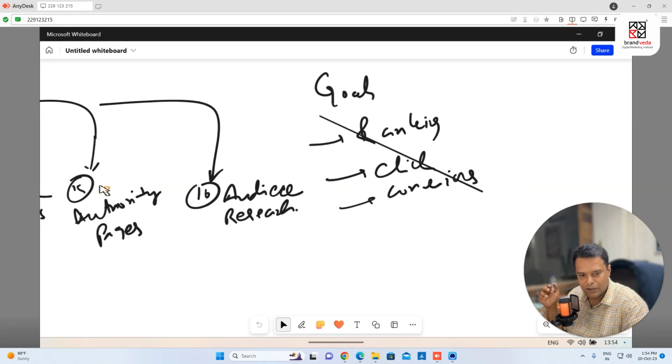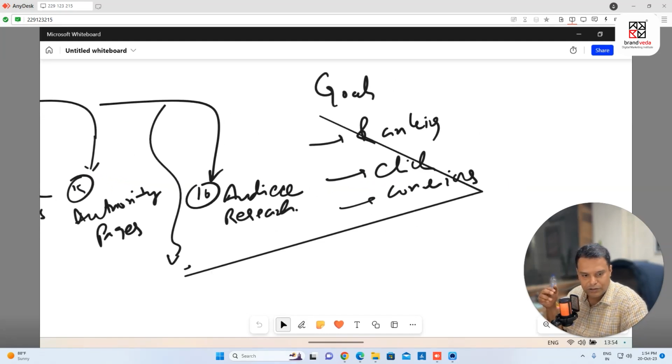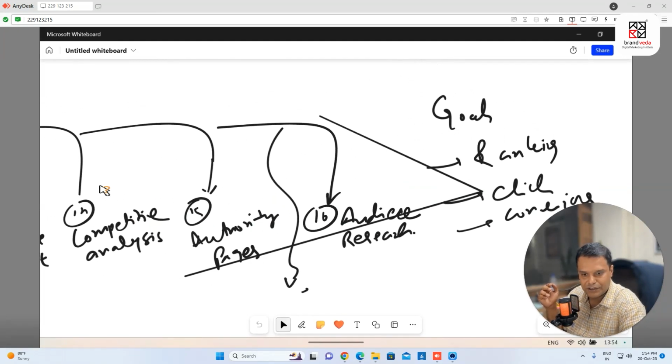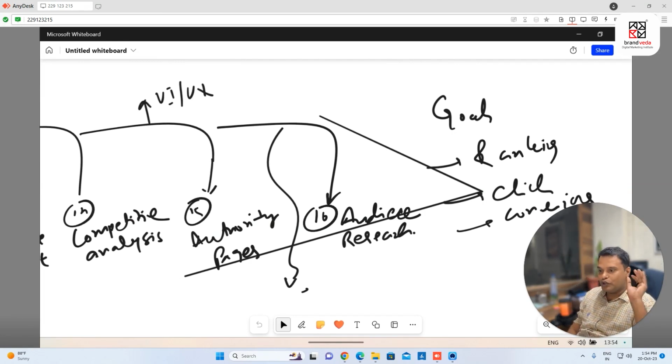We also work on UI UX. So I'm writing here, which is UI UX also. Fine. So a lot of things we do on the page. The objective is to give users a very good experience. So what is the ultimate goal?